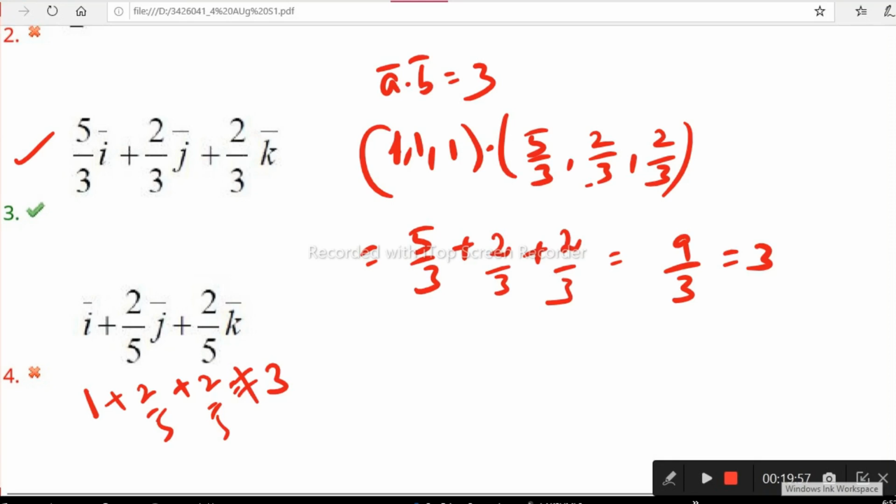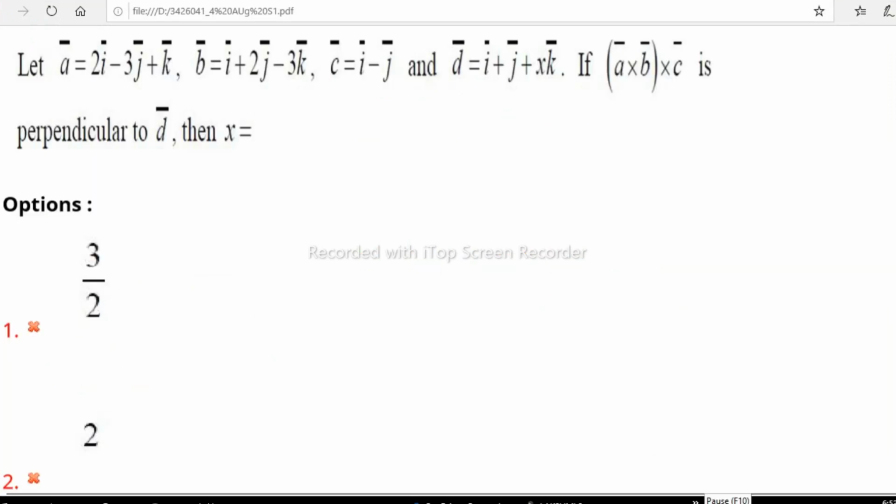Right, now look forward to the next question. Look at this question. What is given here? Vectors A, B, C, 3 vectors are given, and ABCD 4 vectors are given, and it is also given that A cross B cross C is perpendicular to D, and X is asked. You know, two vectors are perpendicular means the dot product is 0, or not? Here, which are given as perpendicular? A cross B cross C is perpendicular to D. By using the dot product is 0, how can you get the X value easily?